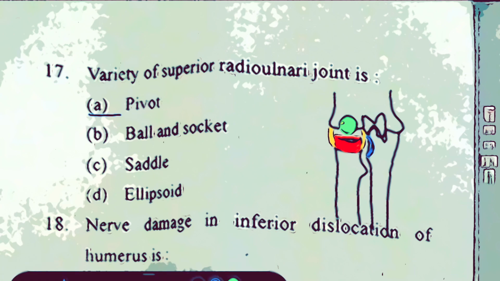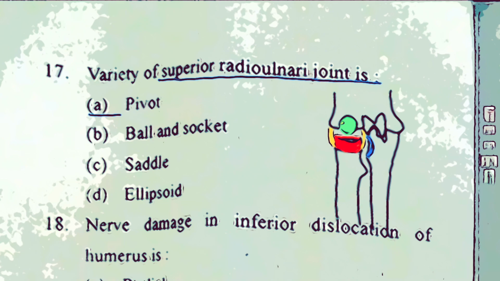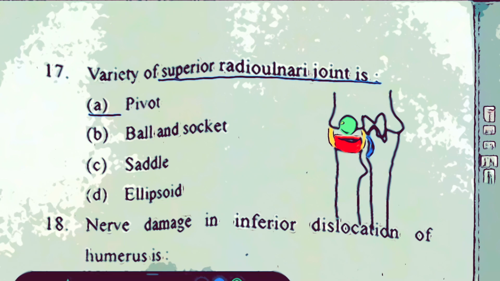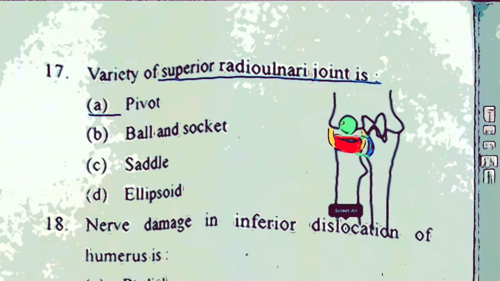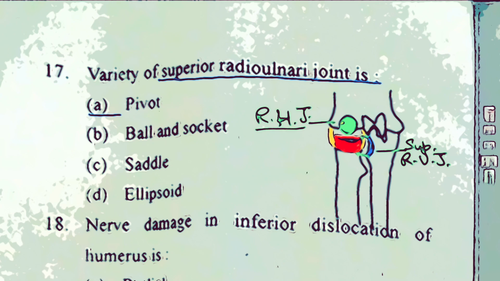What has been asked in the question is about the superior radio-ulnar joint. The superior radio-ulnar joint is this joint we are talking about. This joint is the superior radio-ulnar joint, and this joint is the radio-humeral joint, and there will be an inferior radio-ulnar joint as well.